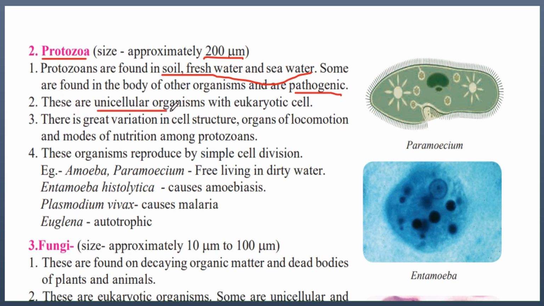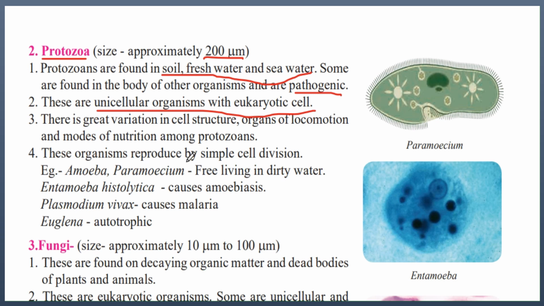These are unicellular organisms with eukaryotic cell. Means they have a single cell and the organelles within these organisms are organized. There is great variation in cell structure, organs of locomotion and modes of nutrition among protozoans. So protozoans is a very big class with many organisms present in it. All of them have different types of cell structure and different organs of locomotion. Some use cilia for motility and some use flagella. And modes of nutrition among protozoans, that is, different protozoans acquire their nutrition in different ways.